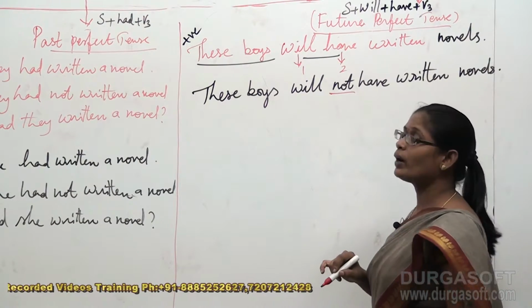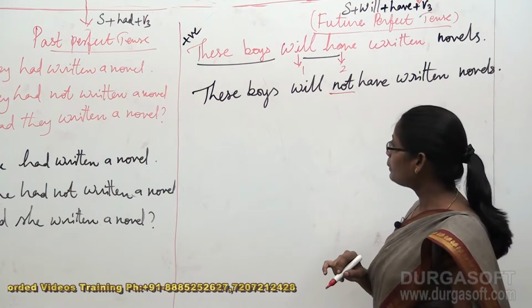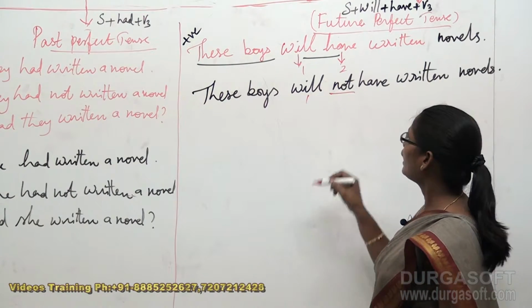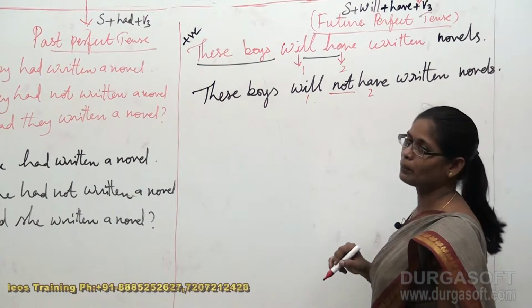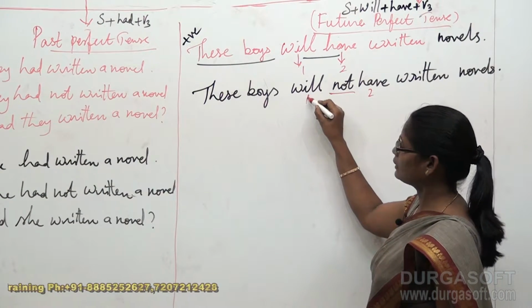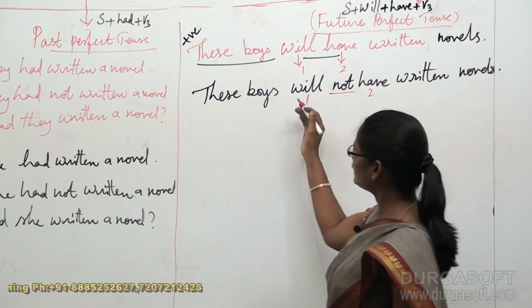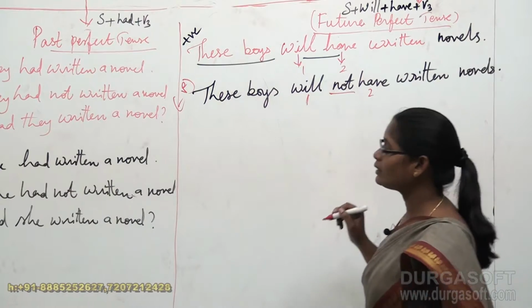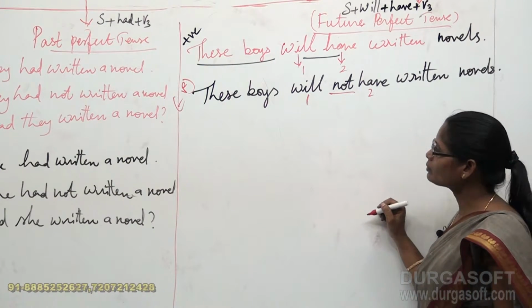Yes, it is correct. Why is it correct? Because not is placed after the first helping verb and between the first and second helping verbs. Then in this aspect it is correct. Now, what sentence is this? You are right, it is a negative sentence.